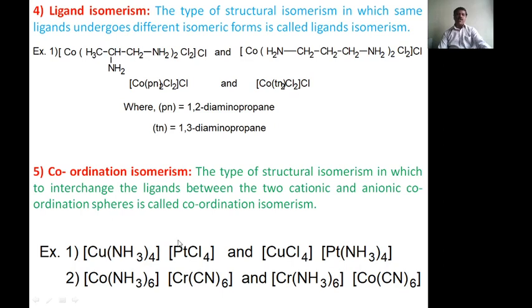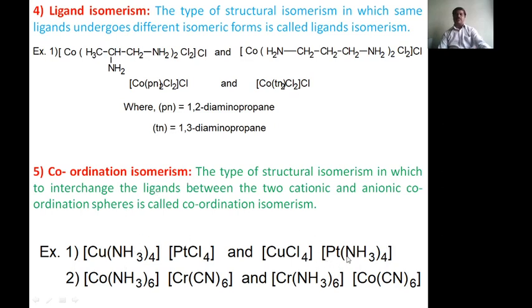Here the two coordination pairs will be there: the tetraamminecopper and the tetrachloroplatinate. Ligands will be exchanged. Chloro will come here and amino will come here. Therefore, same molecular formula but differing in the exchange of ligands between the cationic and anionic pairs. This is the anionic pair and this is the cationic pair. The ligands are exchanged from anionic to cationic and cationic to anionic, and this is called coordination isomers.